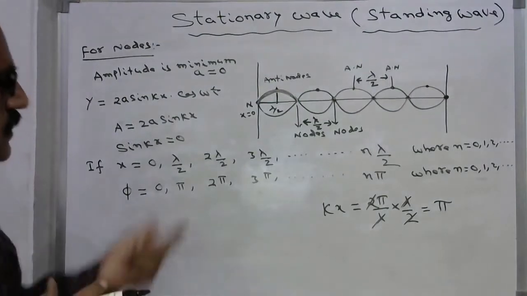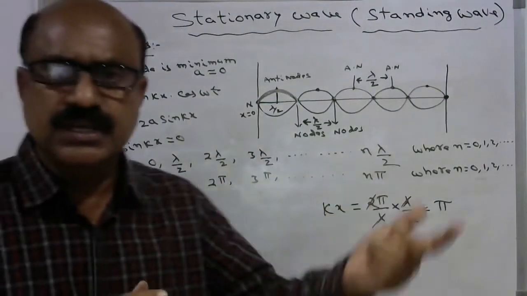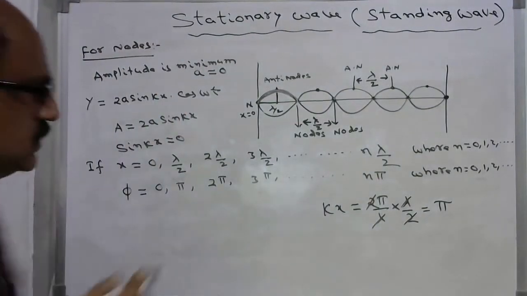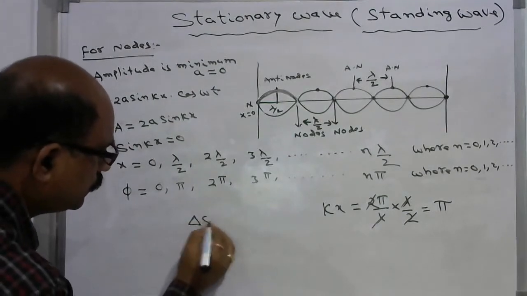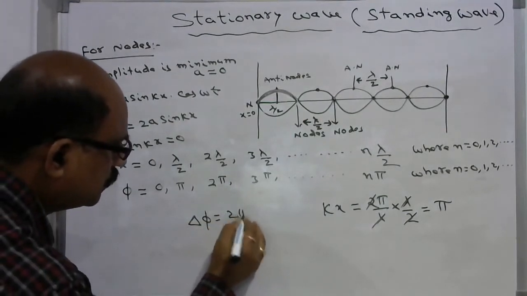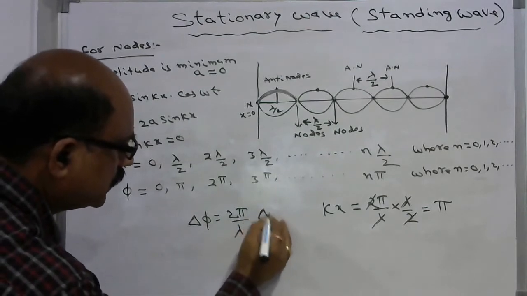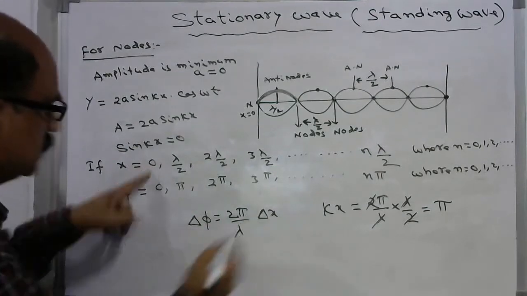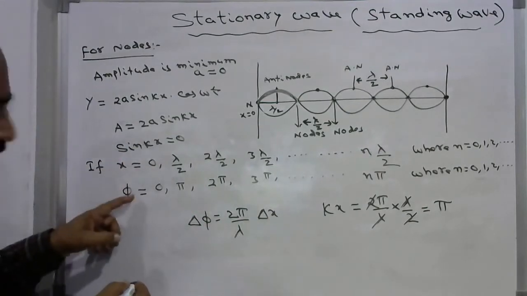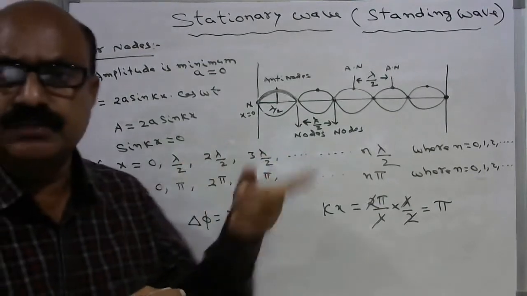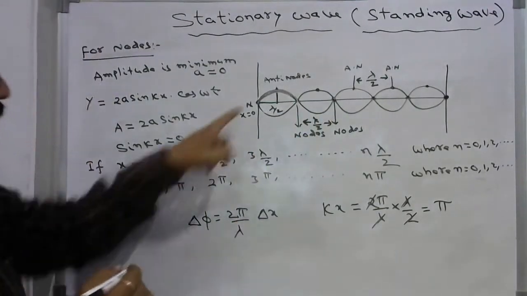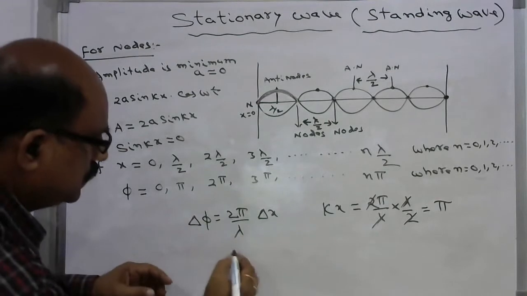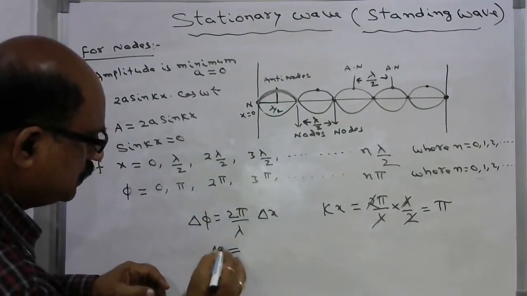We can also express this in terms of phase angle. We have a relation that phase difference delta phi is equal to 2 pi by lambda into delta x. So let us find the position of node in terms of phi from the origin. If x is 0, let us see what will be the value of phi. In this case, delta phi is also 0